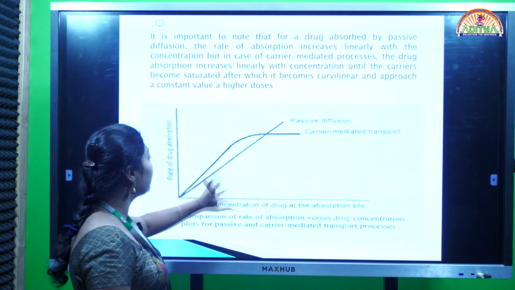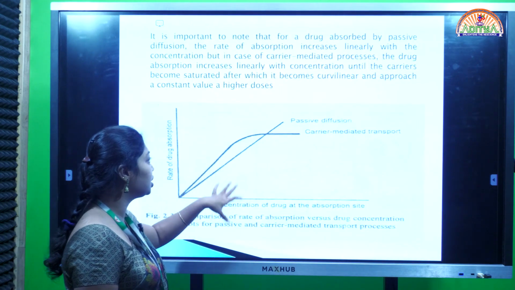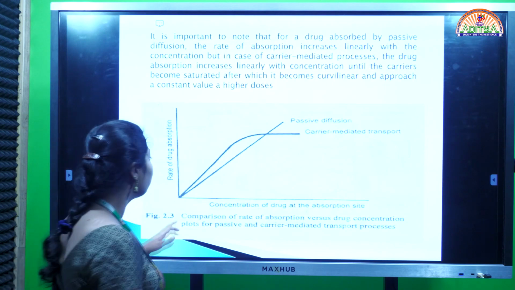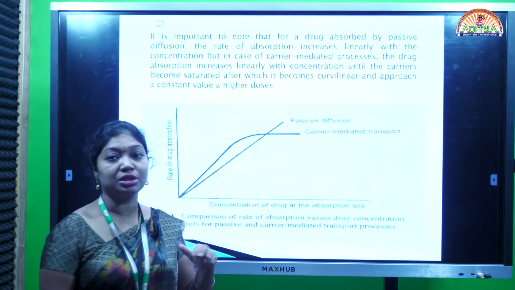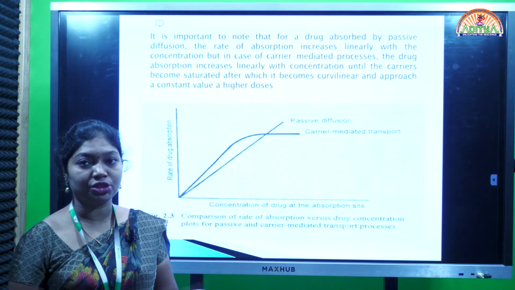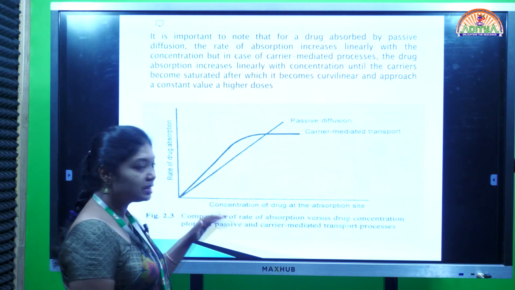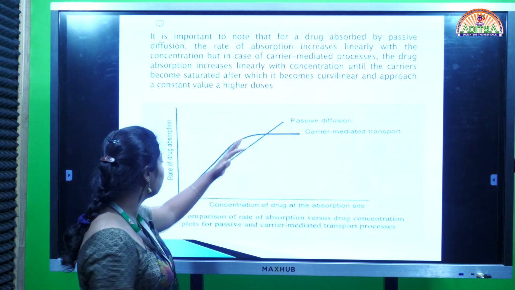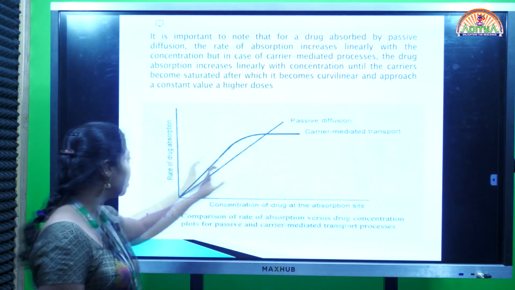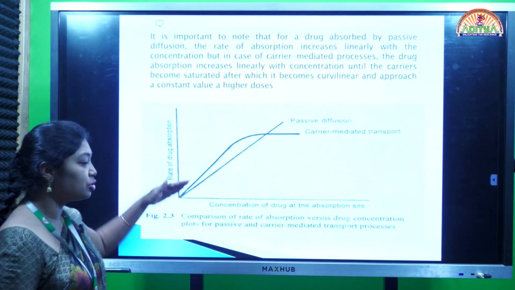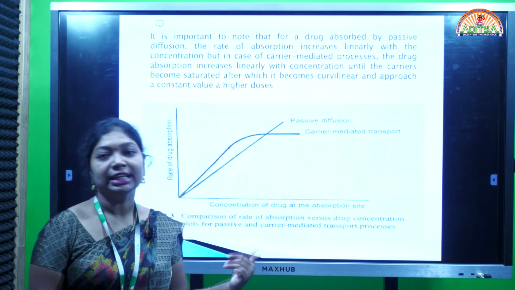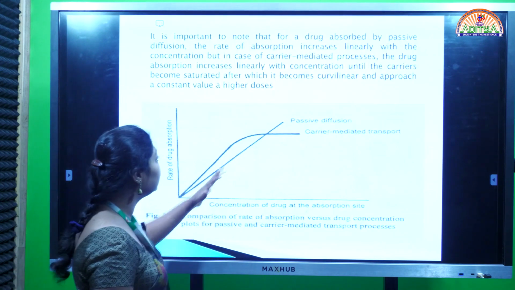For example, if you compare passive diffusion with the carrier mediated transport mechanism, passive diffusion has a greater efficiency and is not limited. So when the drug concentration increases, the curve will also increase. See, the concentration of drug at the absorption site and the rate of drug absorption. As the concentration of the drug increases, the rate of absorption also increases linearly.